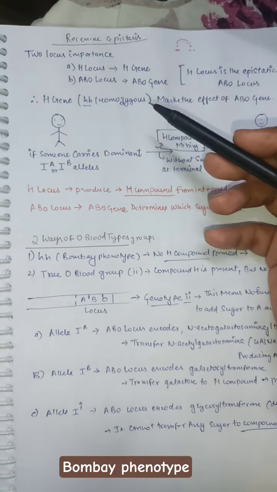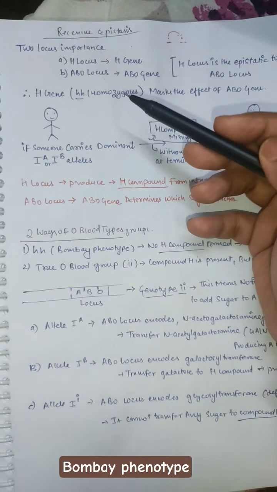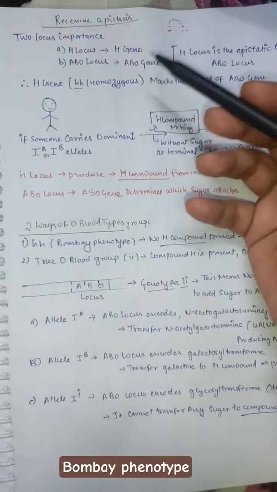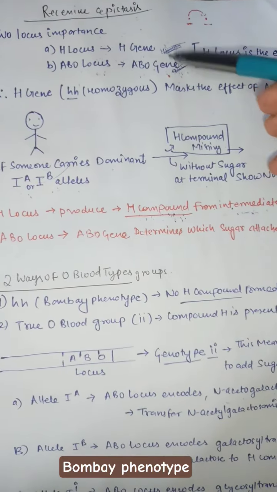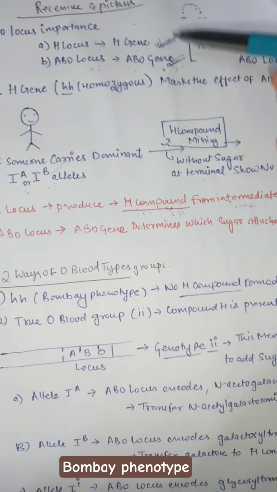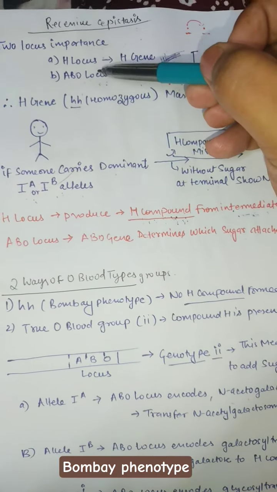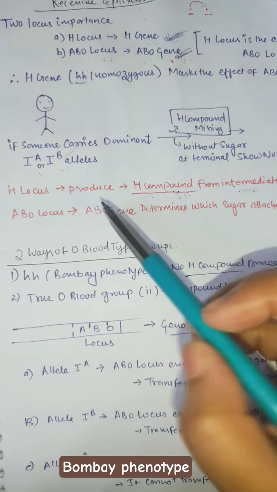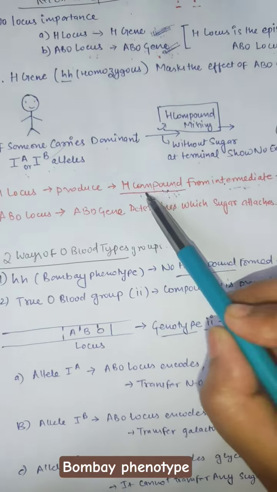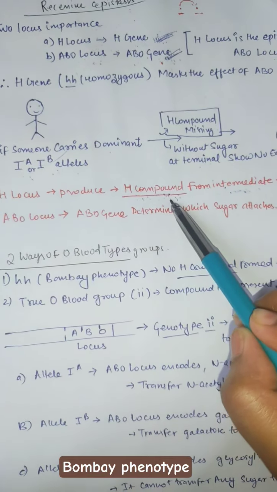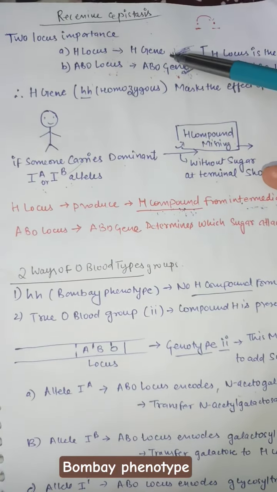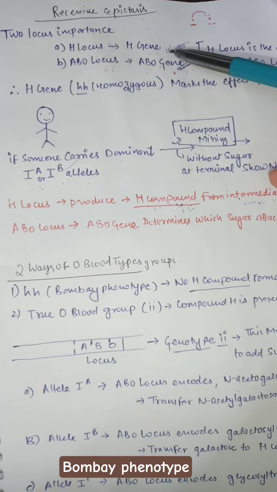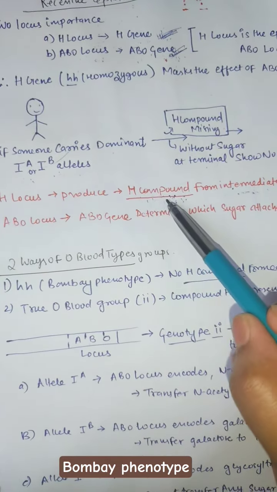So we're going to look at a very amazing example, that is our blood group. Before any further explanation, we should know what these two genes are responsible for. The H gene, located on the H locus, is responsible for encoding the H compound. The H compound is converted from an intermediate source in our body. So if the H gene is not functional in our body, it will not encode the H compound.